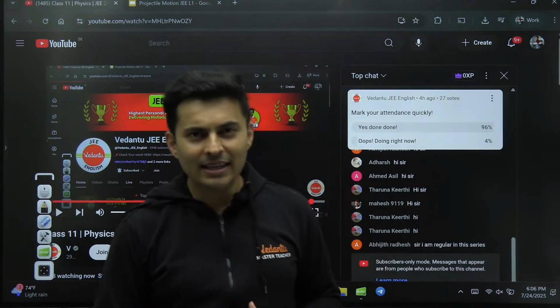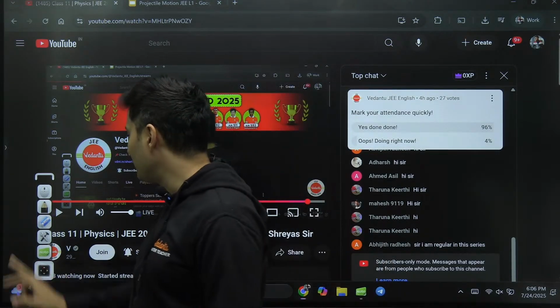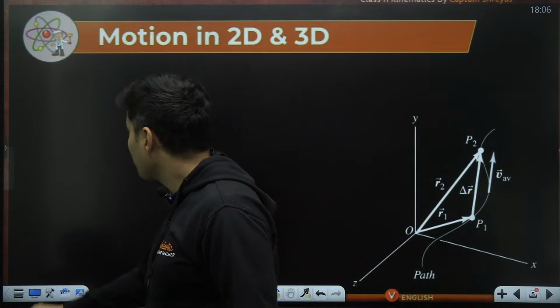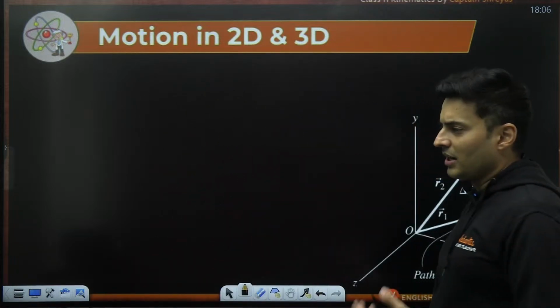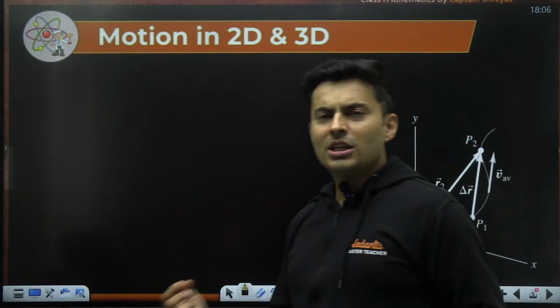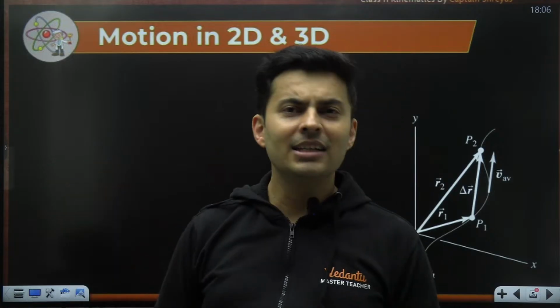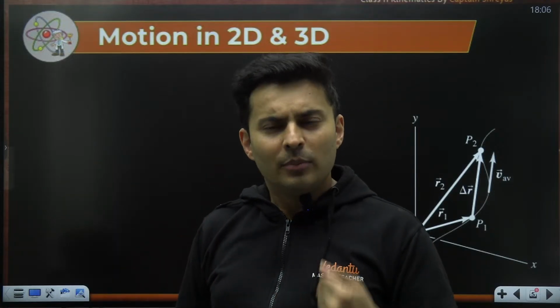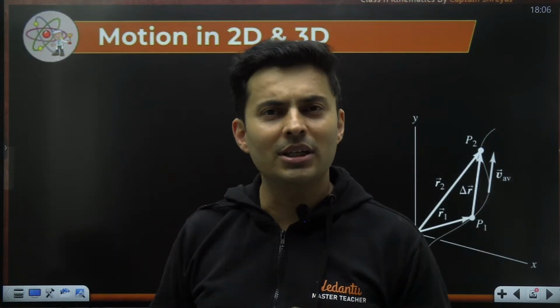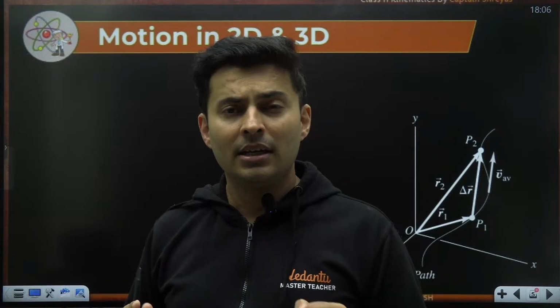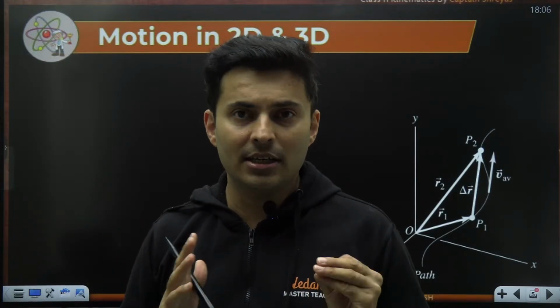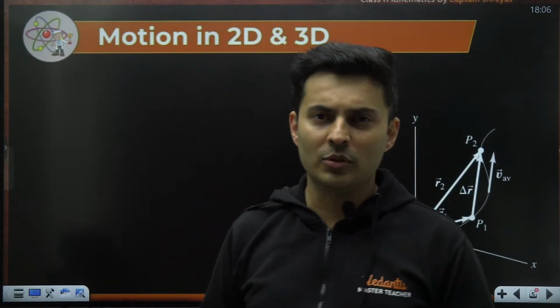So let's begin the concept of projectile motion. Now, when we talk about projectile motion, you might think about something which is thrown at an angle. That is fairly fine. But before even entering projectile motion, let's understand that it actually comes as a special category of 2 or 3 dimensional motion.